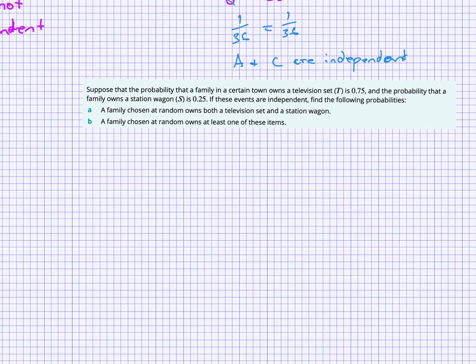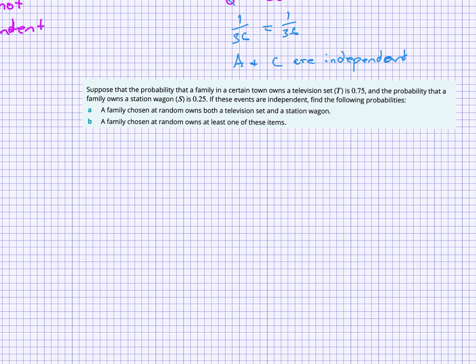So the last example we'll look at is where we are able to use our ideas of independence and manipulate them slightly. Suppose that the probability that a family in a certain town owns a television set is 0.75, and the chance that a family owns a station wagon is 0.25. Logically, surely there's no dependence of owning a station wagon on TV sets, but it tells us if these events are independent, find the following probabilities. A family chosen at random owns both.